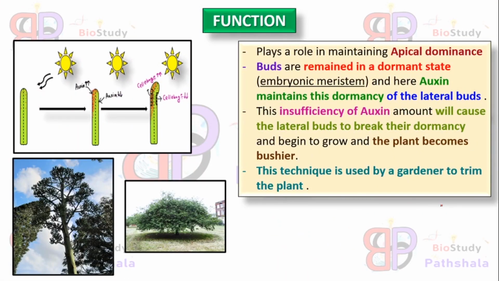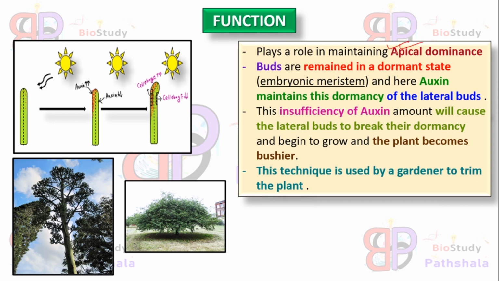So what are the functions of auxins? As we have seen before, auxins play an important role in phototropism as well as in cell elongation, right? Apart from this, auxin plays an important role in apical dominance.